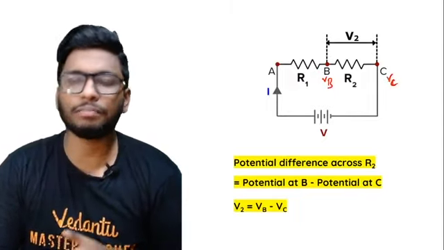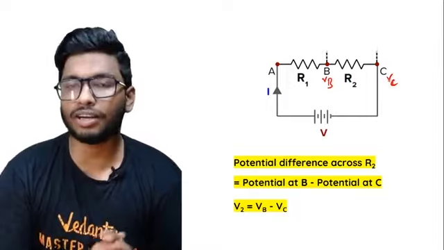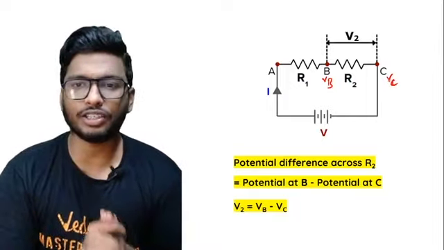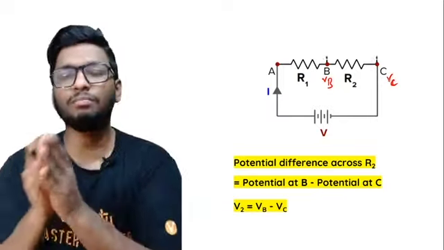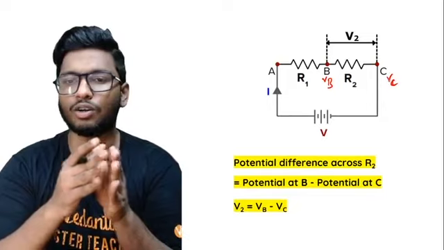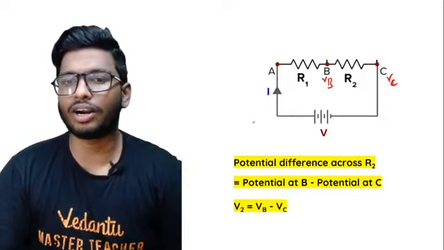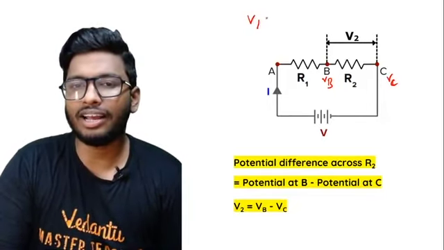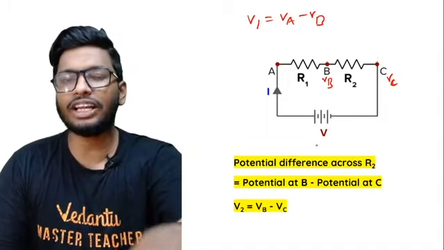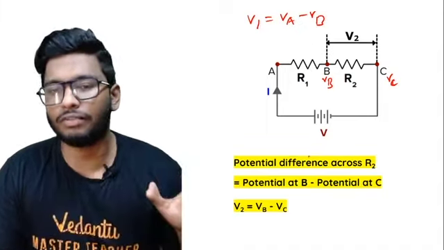To find the potential difference across R2, I find the potential at B and at C and take the difference. So what did we see so far? V1 is equal to VA minus VB, and V2 is equal to VB minus VC.